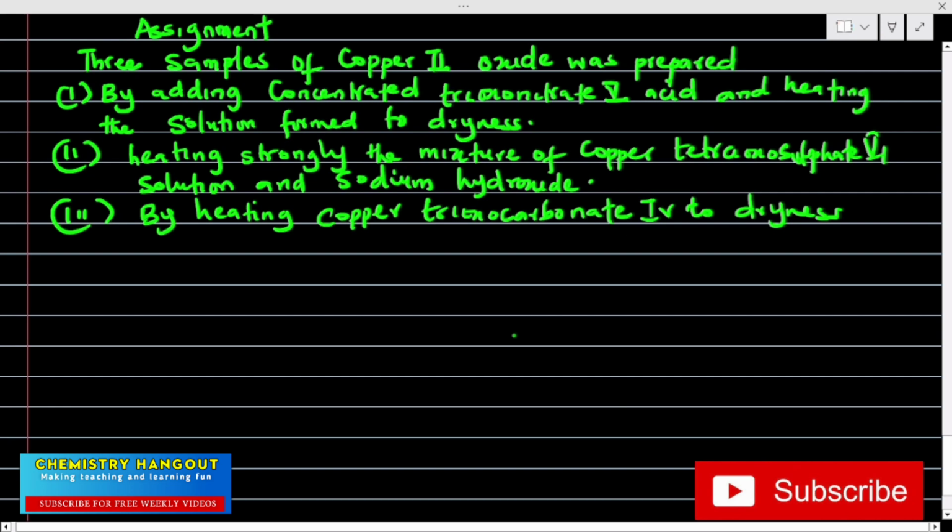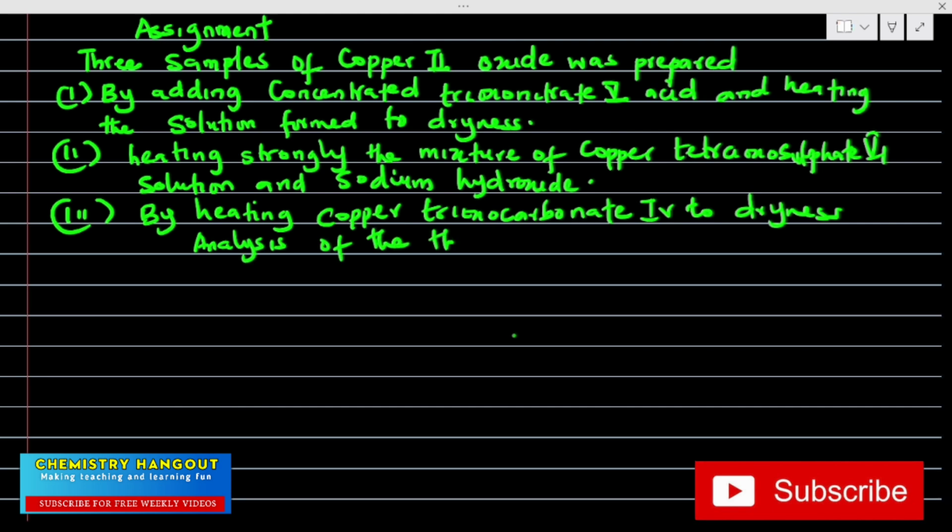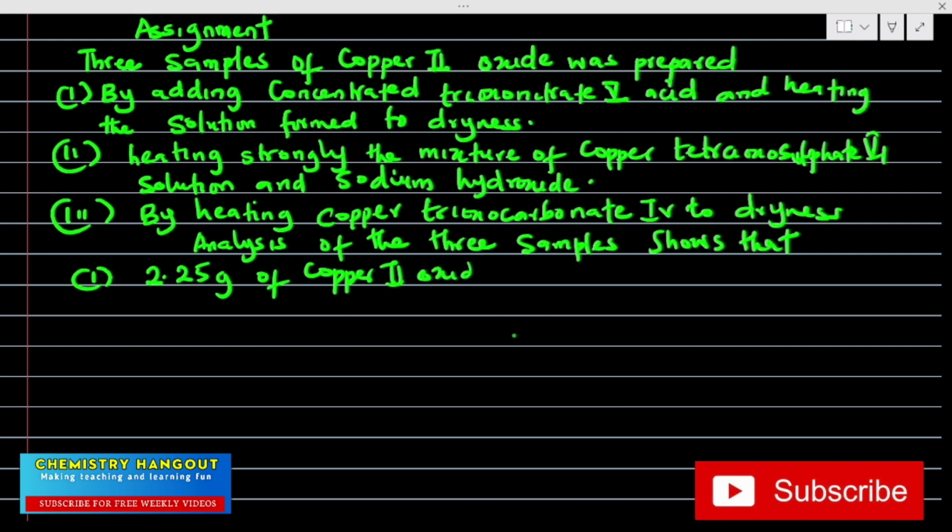Okay, so the analysis now, this is what you actually need. They're just telling you the way they prepared it. So after doing all this, their analysis of the 3 samples shows that one 2.25 gram of copper 2 oxide. I want to believe you are getting something from this question now.